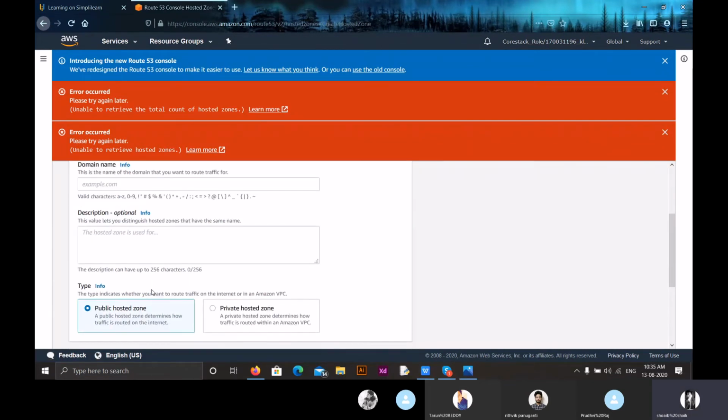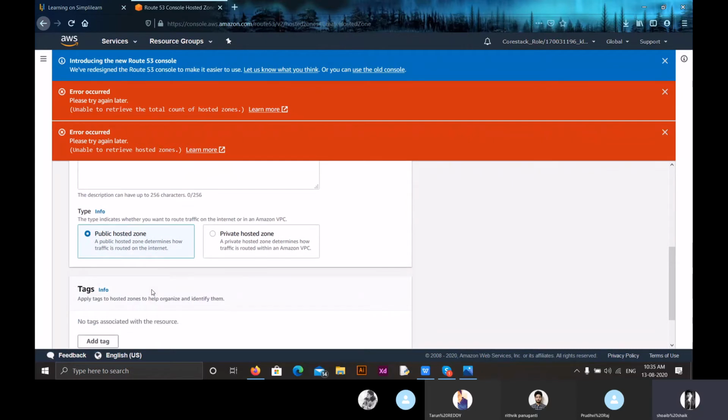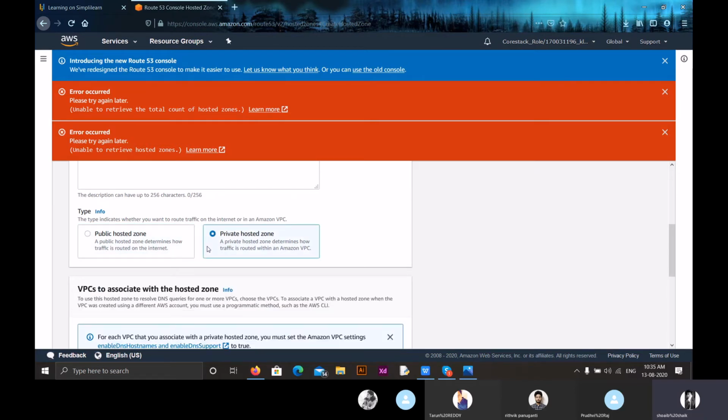Now, description is an optional thing. The second one is public hosted zone or private hosted zone. So there are two different types of hosted zones. One is a public hosted zone and the second one is a private hosted zone. A public hosted zone is used when we require an internet connection for our hosted zones. Here, we determine how traffic is routed on the internet. So if we don't require an internet connection, then we'll go for a private hosted zone.